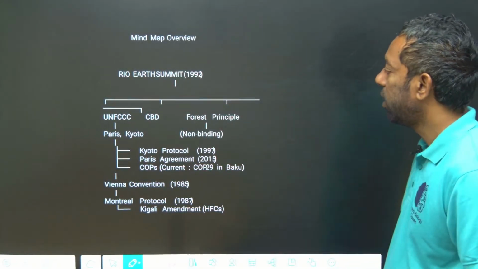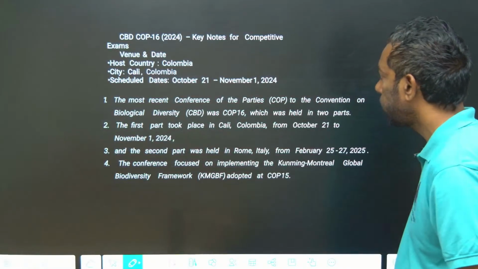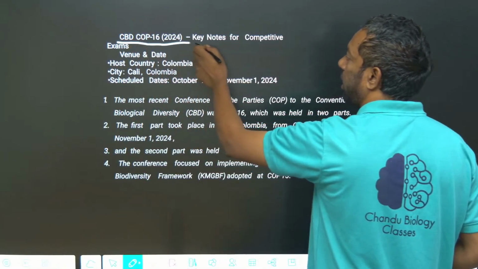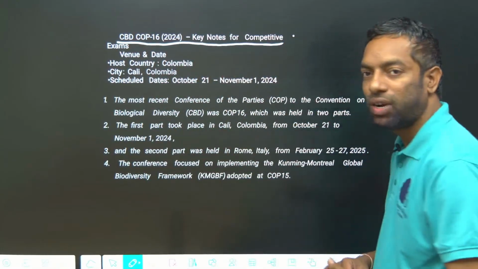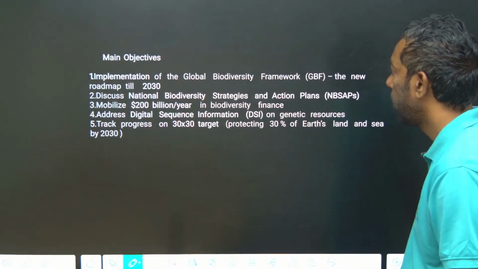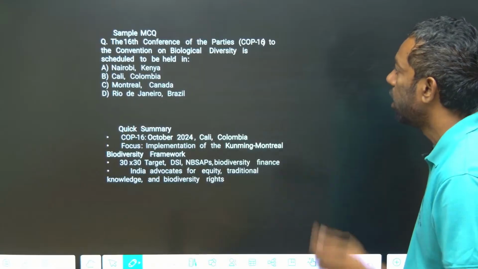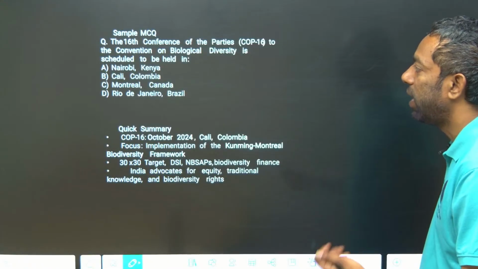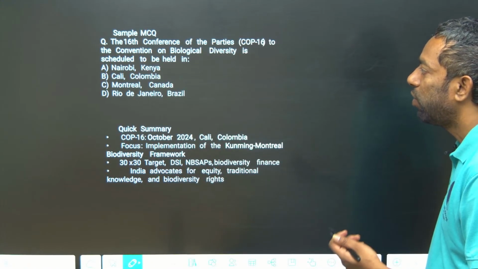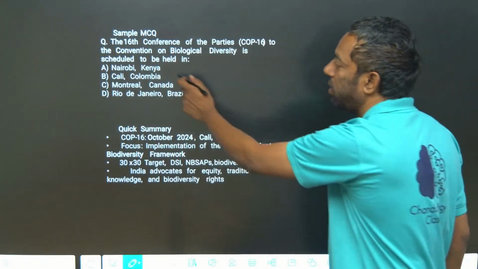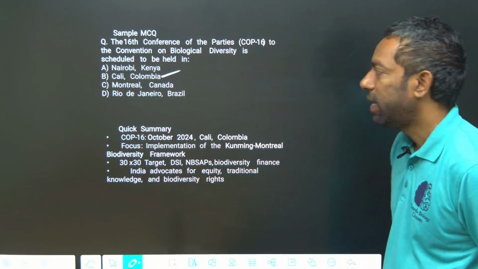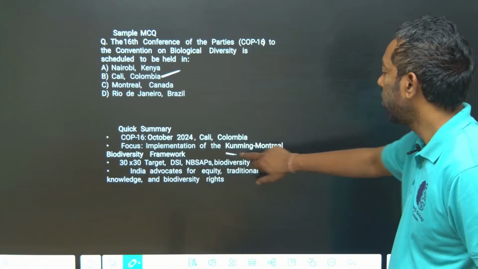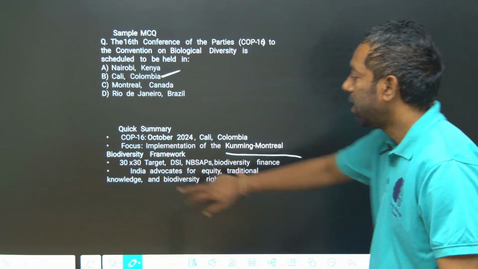Yeah, this is the Rio Earth Summit mind map. COP16 of the Convention on Biological Diversity, the keynotes about COP16 we are going to discuss in the next class. The 16th Conference of Parties of the CBD took place in Colombia. It is about implementation of the Kunming-Montreal framework, which targets 30-30.